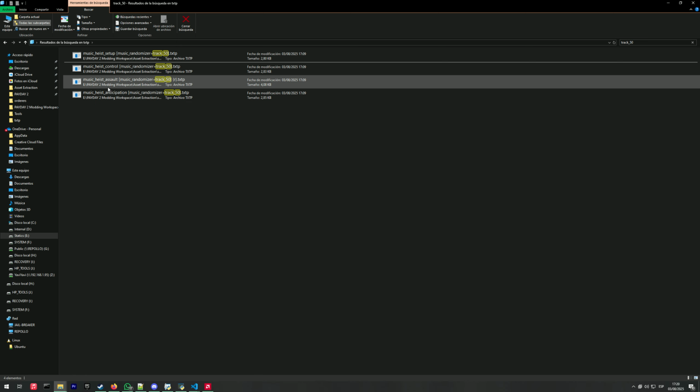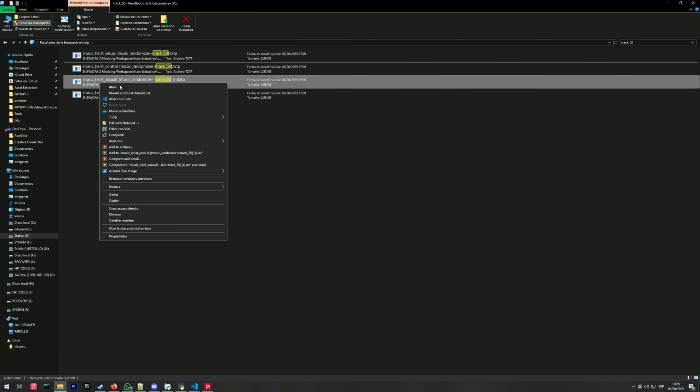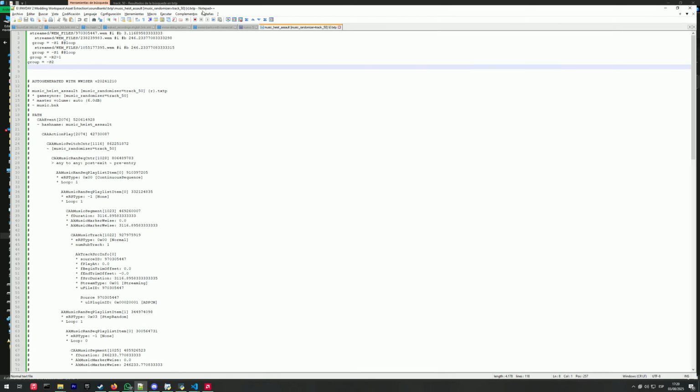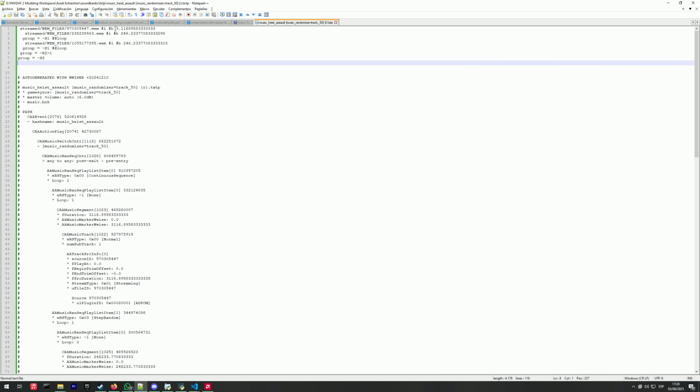Now, the assault is we can see it is a random event because of this R here, but we don't have two instances. This might be because it is mixing the anticipation and the anticipation end, which is like the bridge between the two phases, and the assault.